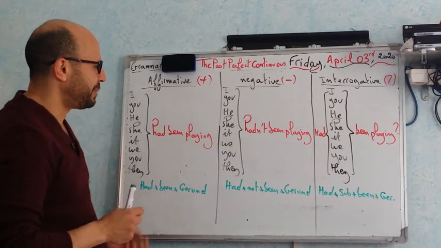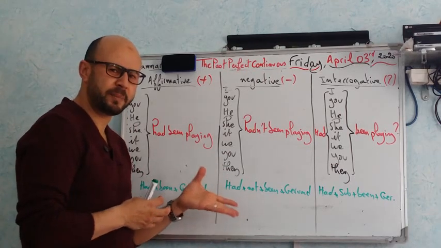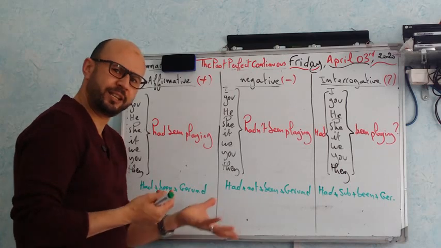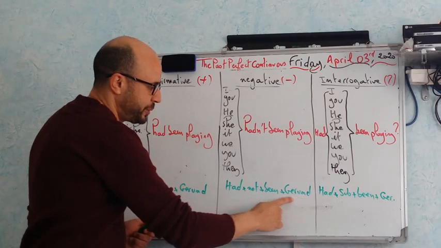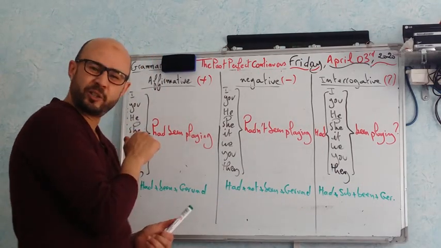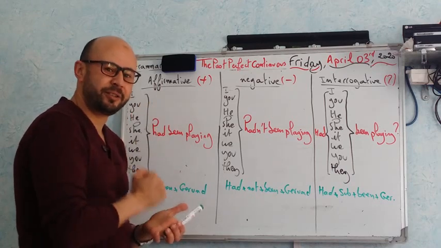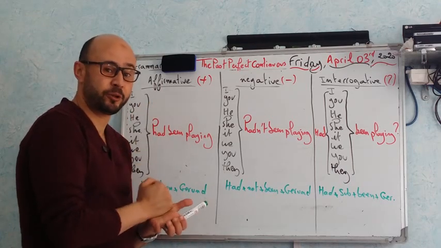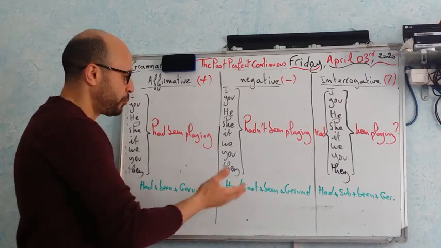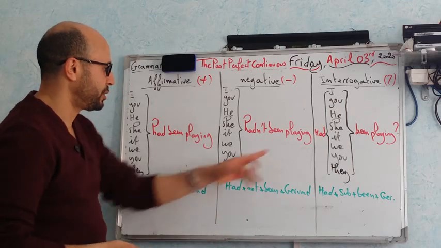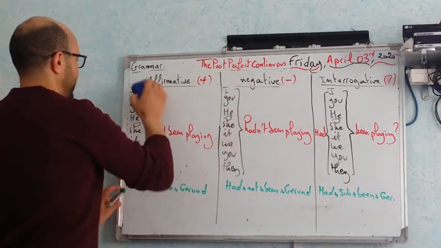Have you noticed something very important? Conjugating a verb in the past perfect continuous is much easier than conjugating a verb in the past perfect simple, because normally the verb is just in the gerund form, whereas with the past perfect simple the verb is in the past participle. So you need to know the past participles of your verbs, you need to learn your irregular verbs. But with the past perfect continuous, it's easier because the verb is in the gerund form. Now let's have a look at some exercises.